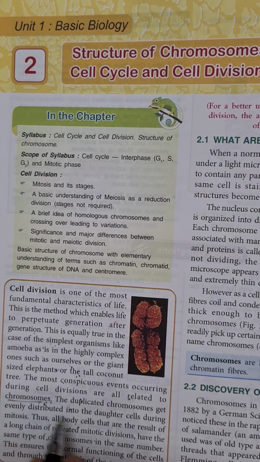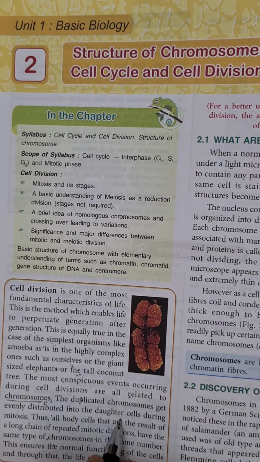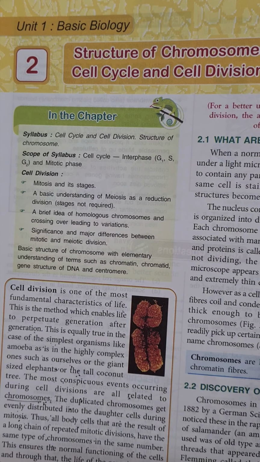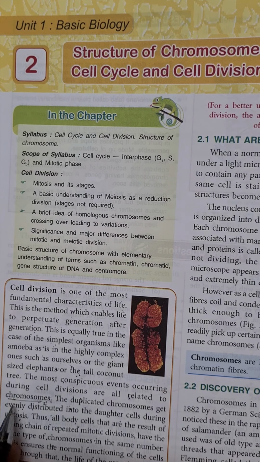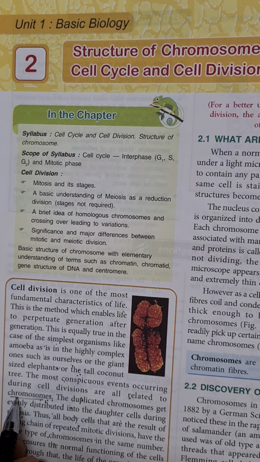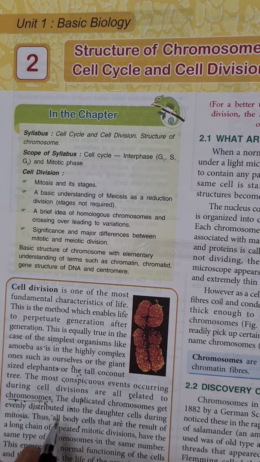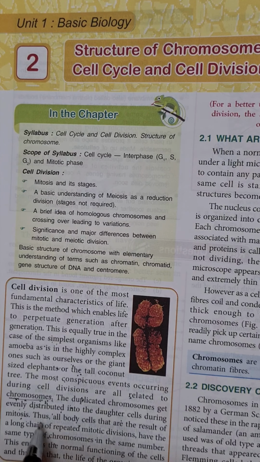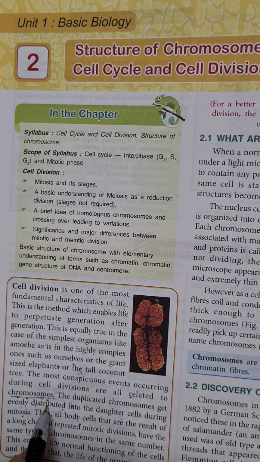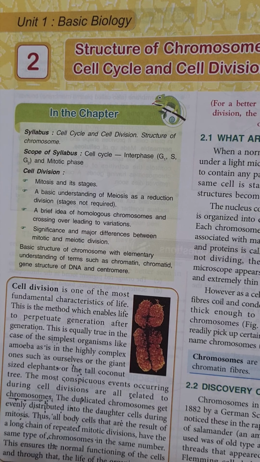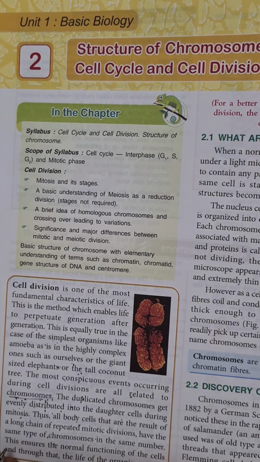These chromosomes get evenly distributed into the daughter cells during mitosis. Mitosis is a type of cell division. So during cell division, these thread-like structures which are present inside the nucleus of the cell divide equally, and after division, they are equally distributed into the daughter cells. Not only this, all the characteristics of the organism are transferred to the resulting offspring or to the next generation by these structures only.